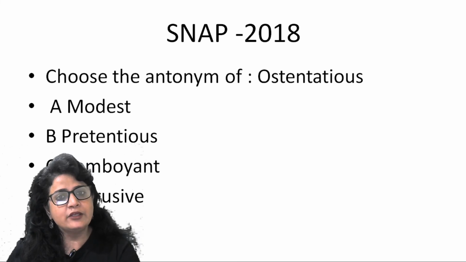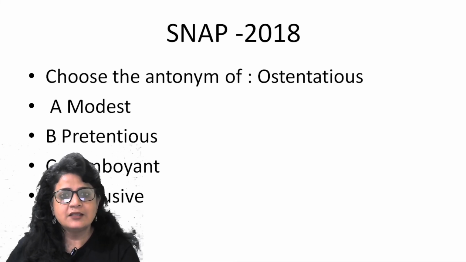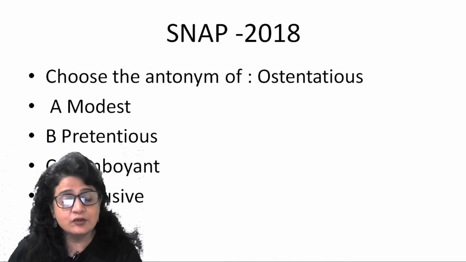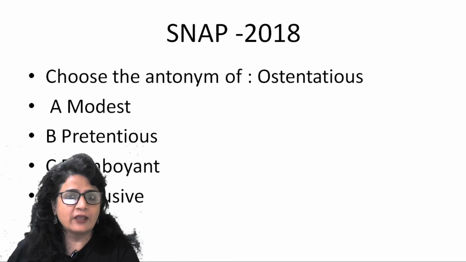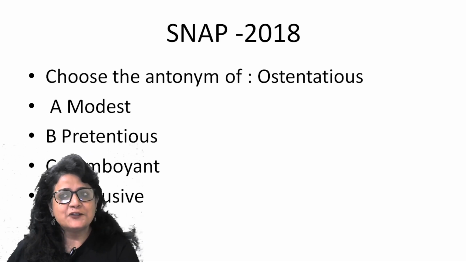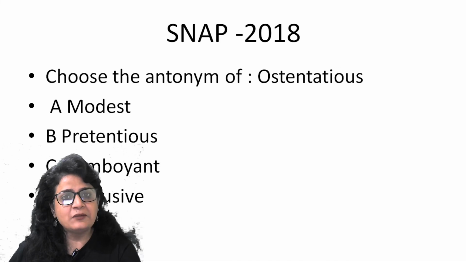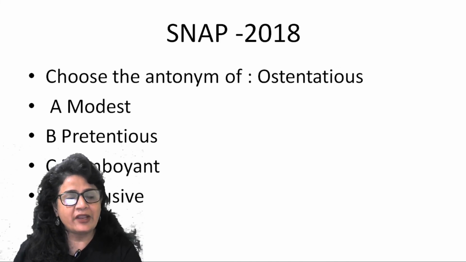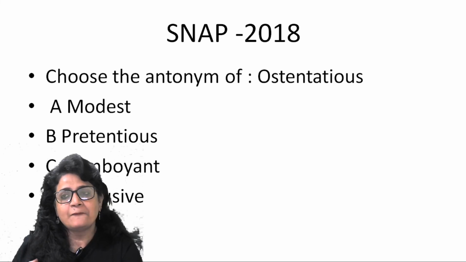Ostentatious was the word, and you had to choose the antonym of this word, opposite of this word. Modest is very clear. Ostentatious, unless you know the meaning. Ostentatious is someone who is very showy. Ostentatious behavior. That means a person who flaunts what he has. So when you see Bappi Lahari, he wears a lot of gold chains, gold rings, and whatever wealth he has, he tries to showcase that.